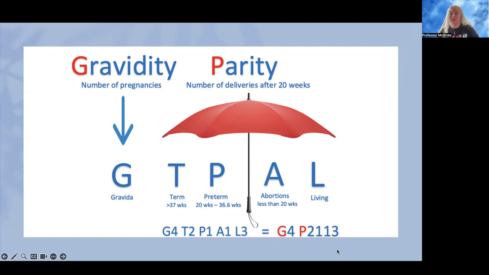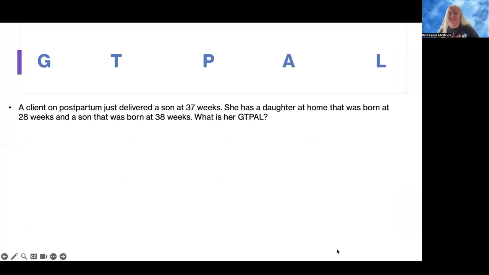All right. So now let's practice. A client on postpartum just delivered a son at 37 weeks. She has a daughter at home that was born at 28 weeks and a son that was born at 38 weeks. What is her GTPAL? So she just delivered a son at 37 weeks. So that's one pregnancy. She has a daughter at home that was born at 28 weeks. So that's a second pregnancy. And then she has a son that was born at 38 weeks. So that's a third pregnancy. So for G, her Gravida is 3.